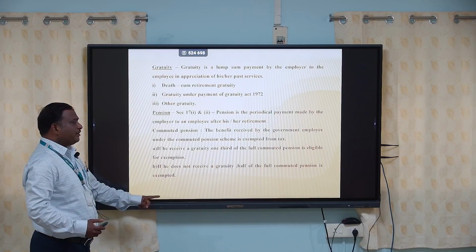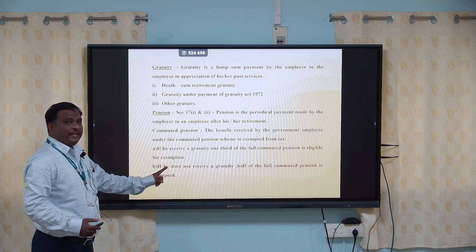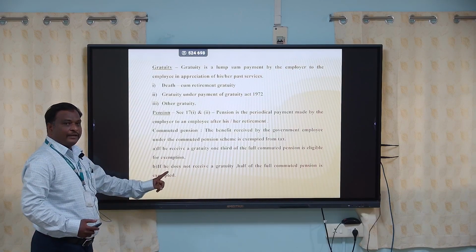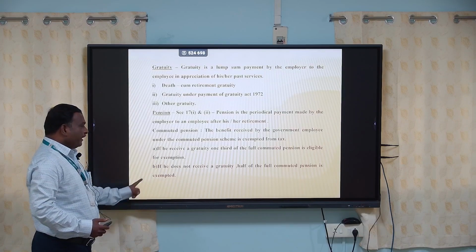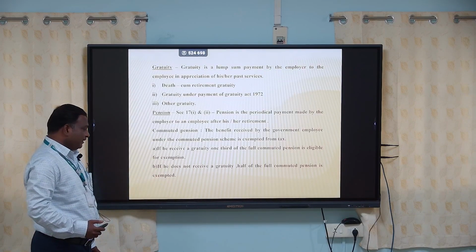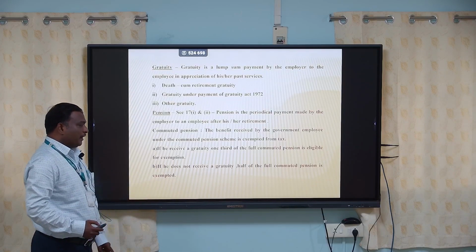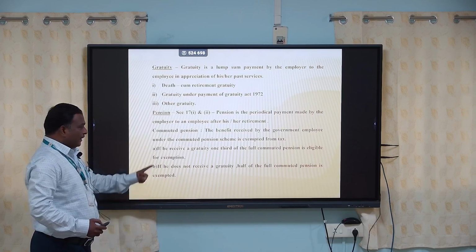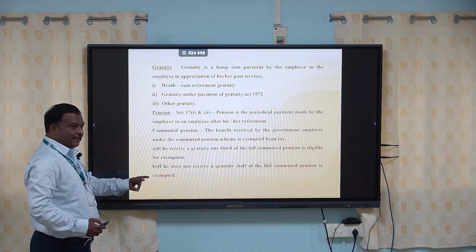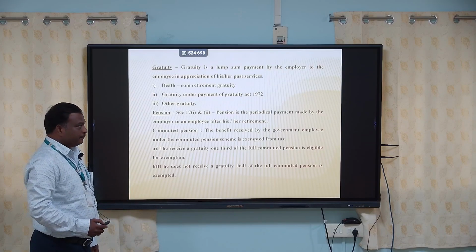Commuted pension: the benefit received by a government employee under the commuted pension scheme is totally exempt from tax. It will not be calculated for tax purposes. If he receives gratuity, 1/3 of the full commuted pension is eligible for exemption. If he does not receive gratuity, half of the full commuted pension is exempted. Commuted pension is calculated in two methods, 1/3 of the pension and half of the pension.